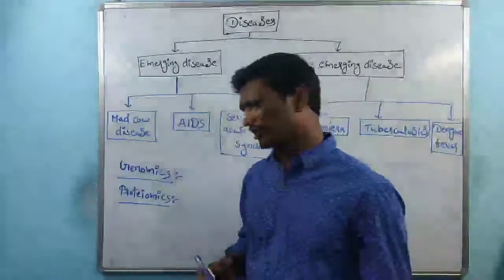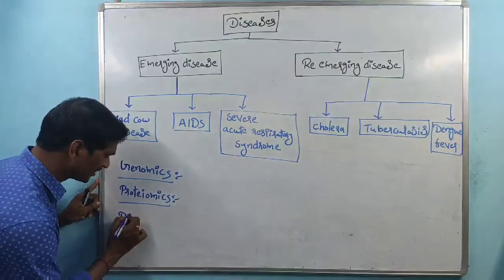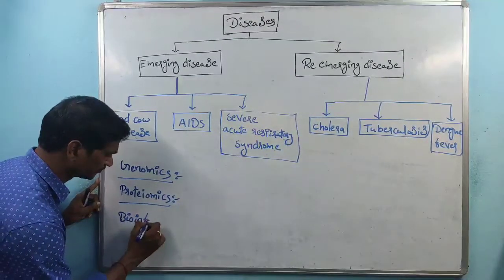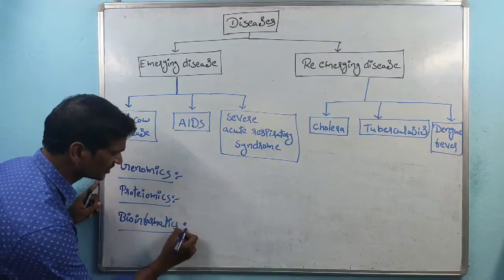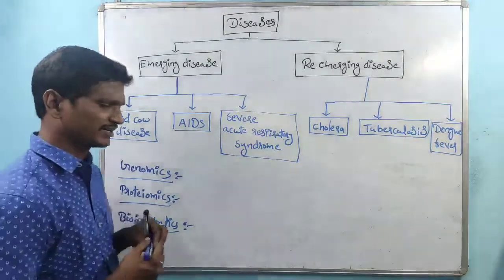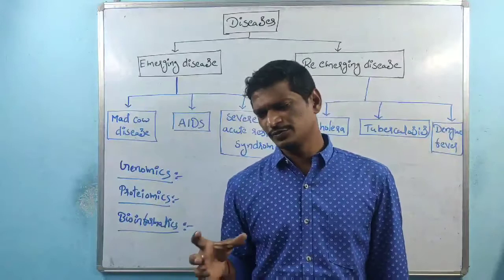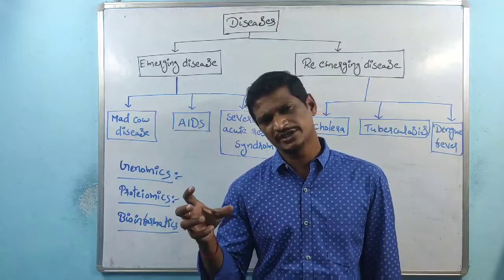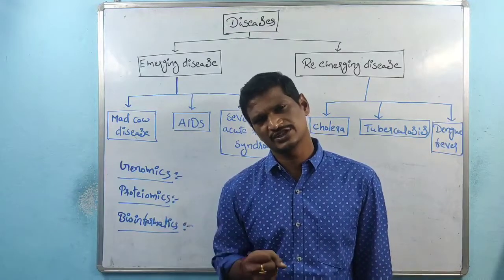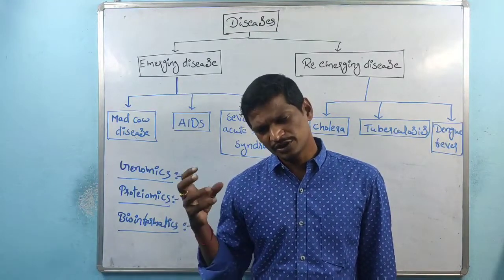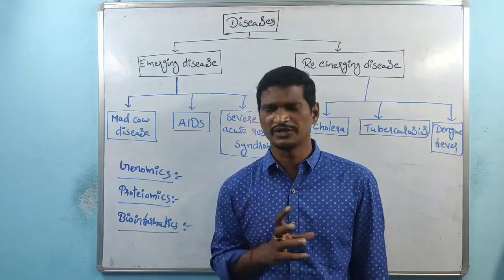See, the future is completely dependent on bioinformatics. Bioinformatics is nothing but, suppose in a species, the total genome content is digitalized and the total protein content is digitalized. For a particular species, the total information is available in the form of software.